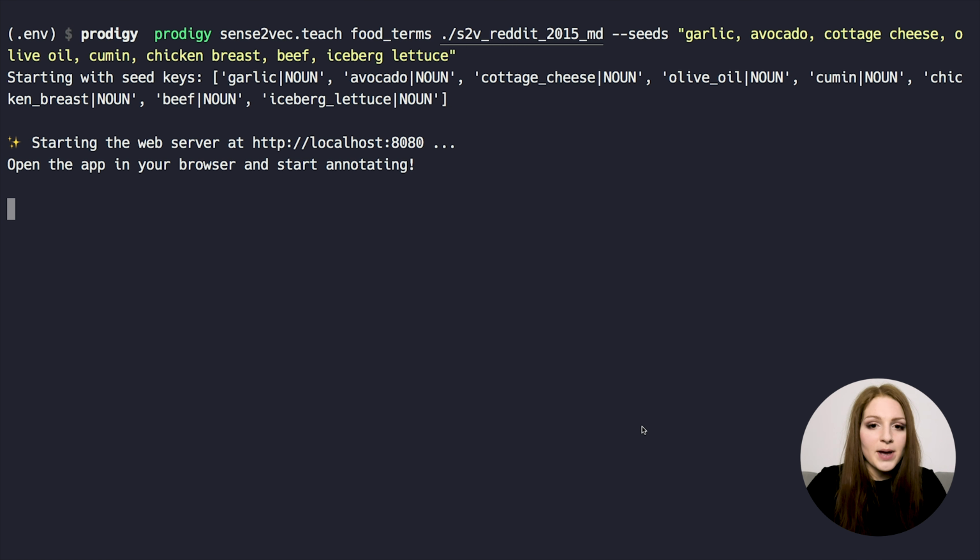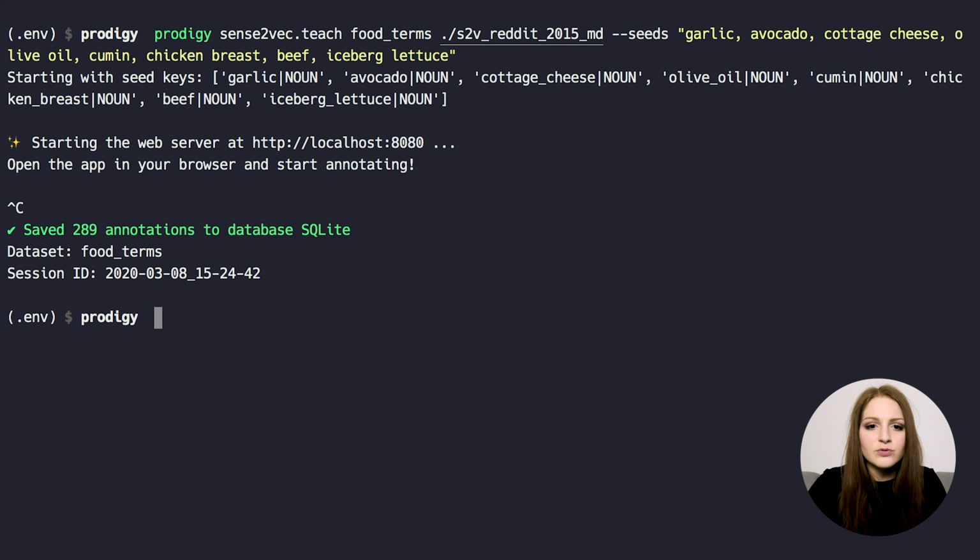And we can now simply go back to our terminal, exit Prodigy, for example with Control-C, and it will show us that the annotations we've collected were added to the dataset food terms. We can now reuse that dataset to create our match patterns.